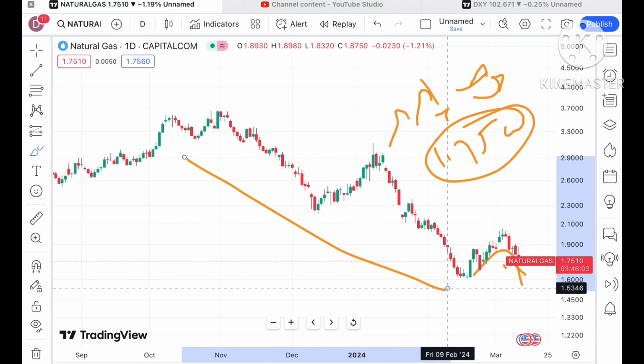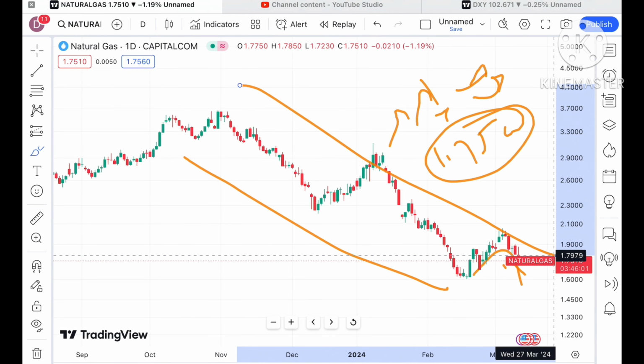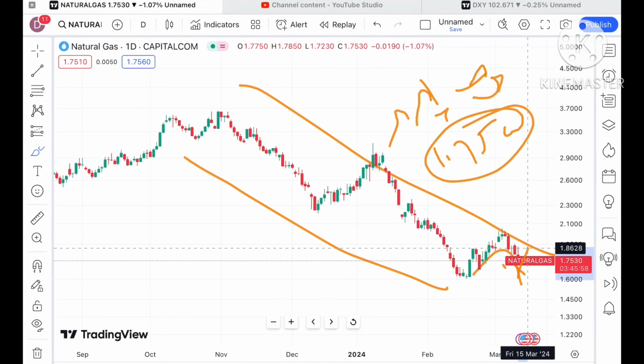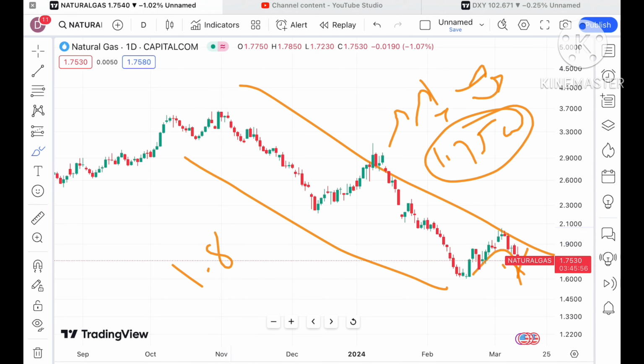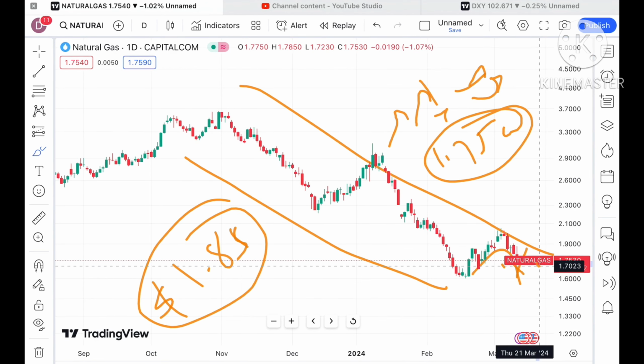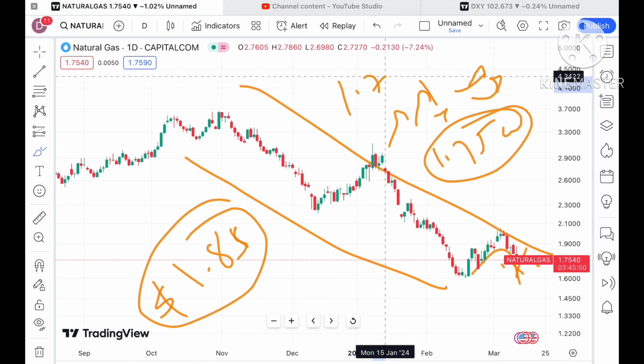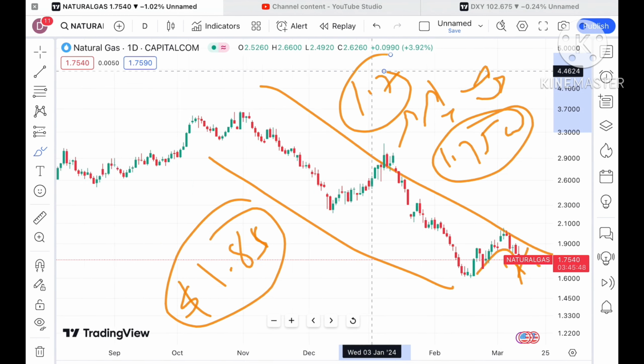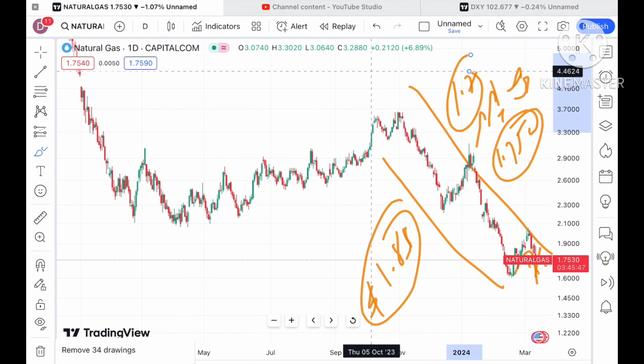If you look at this trend, natural gas has been in a continuous downtrend. If the price keeps sustaining above a level of $1.85, keep that in mind, there is a higher chance of going further upside. But if the price starts falling below a level of 1.7, we will see a further fall in the price of natural gas.